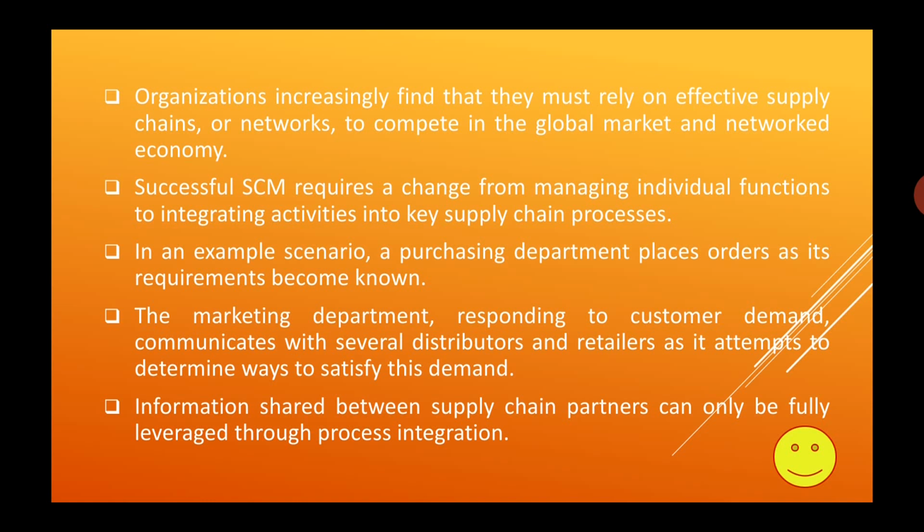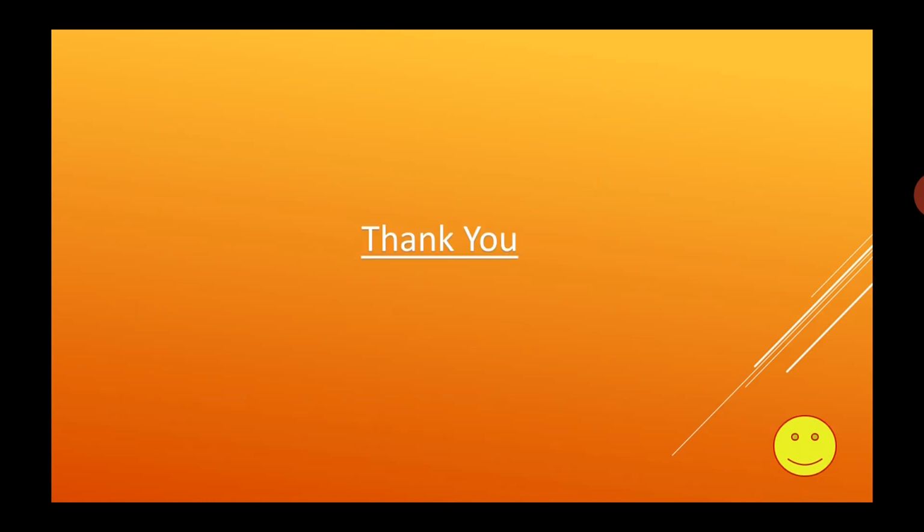So all this information is passing through the supply chain partners or the supply chain management actually. Okay, so all these information and all these requirements are recorded actually. All these things are coming to the supply chain management.